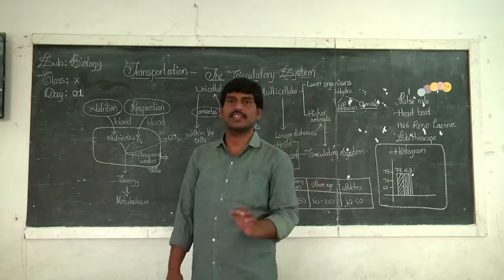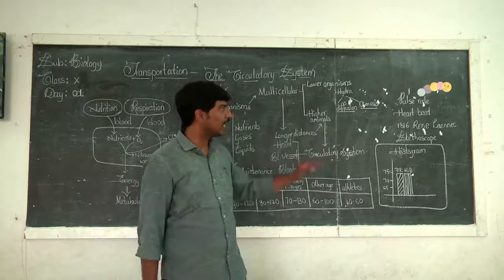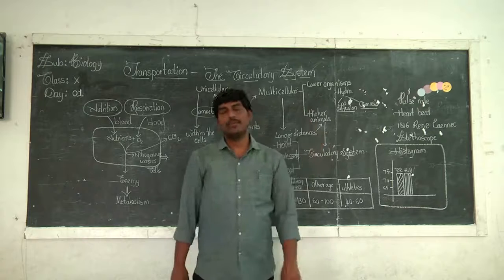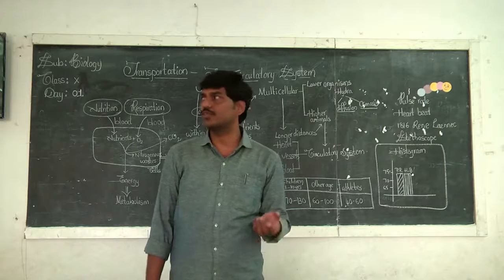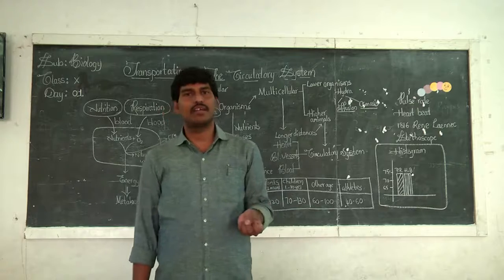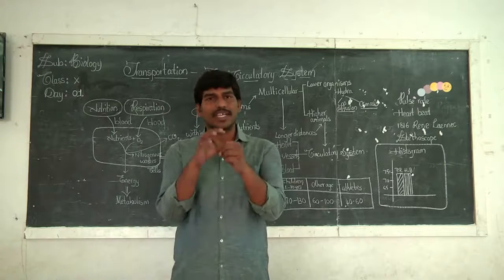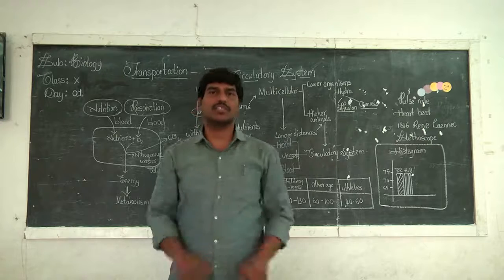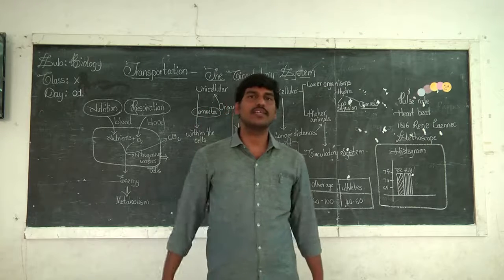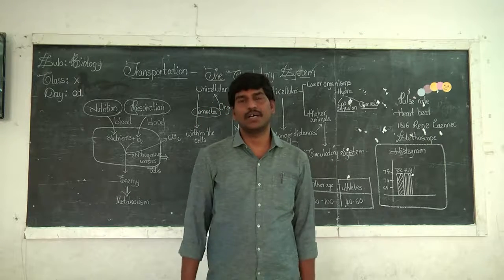So actually, in the early days, in 1816, the first stethoscope was invented by René Laennec. Before this stethoscope was invented, most people used to take a bamboo stick, which contains a hollow inside. With the help of the bamboo stick, doctors used to listen to the heartbeat of the patients.